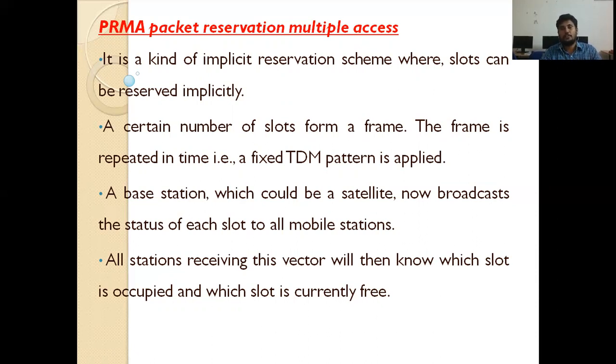All stations receiving this vector will then know which slot is occupied and which slot is currently free. For example, there are a total of 8 slots. The first 6 slots are busy, the 7th slot is empty, and again the 8th slot is busy. So we exactly know which slot is empty and which slot is busy.